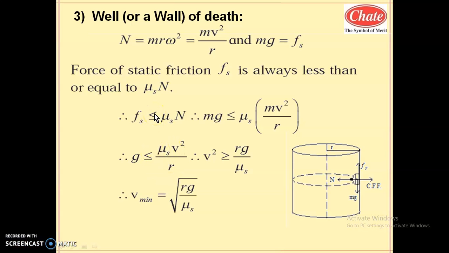Let us start the next application of circular motion, that is the well of death or wall of death. This is called मौत का कुआं. Students, you might have observed this scene, the मौत का कुआं, the well of death, where the vehicles are moving on the vertical wall. So how can they move on the vertical wall? The dynamics of this we are going to study in detail.